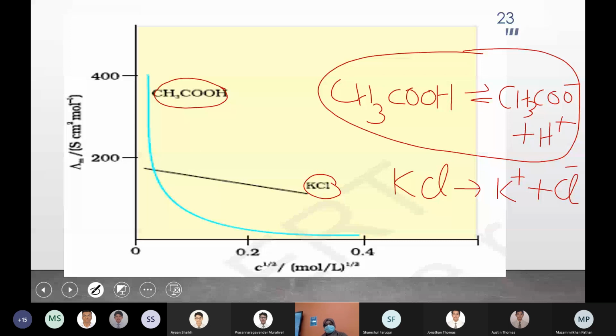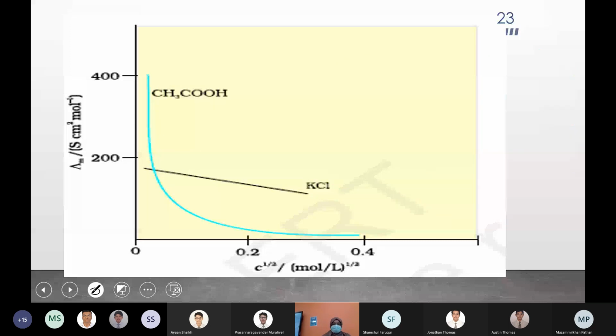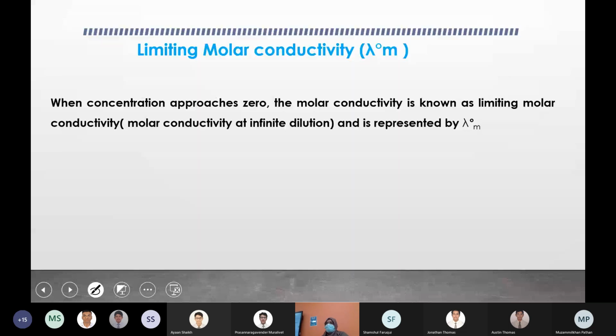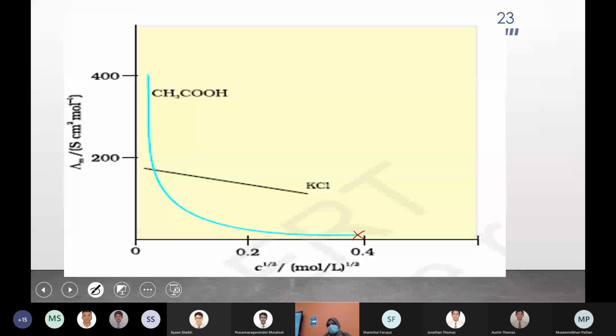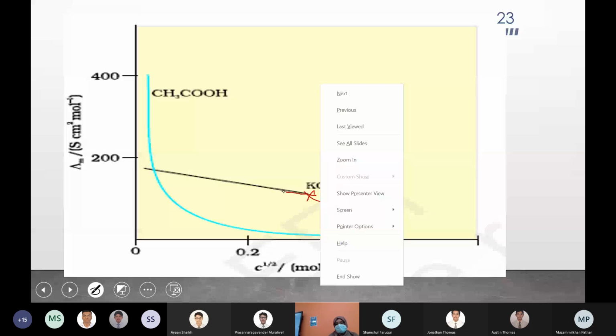Now we're going to discuss it in detail. Before that, yesterday we were discussing limiting molar conductivity, so I'll take you back to that discussion if it is not clear. Limiting molar conductivity means molar conductivity at infinite dilution, or you can say zero dilution. If you look at the graph, this is the starting concentration. When you are decreasing the concentration, you are moving from right to left.